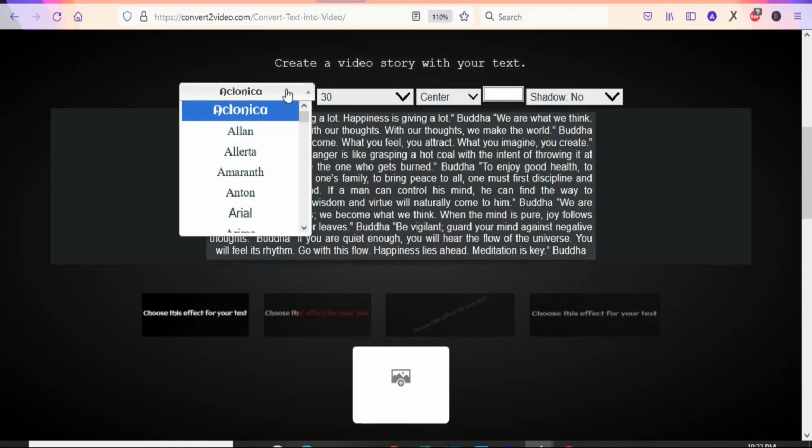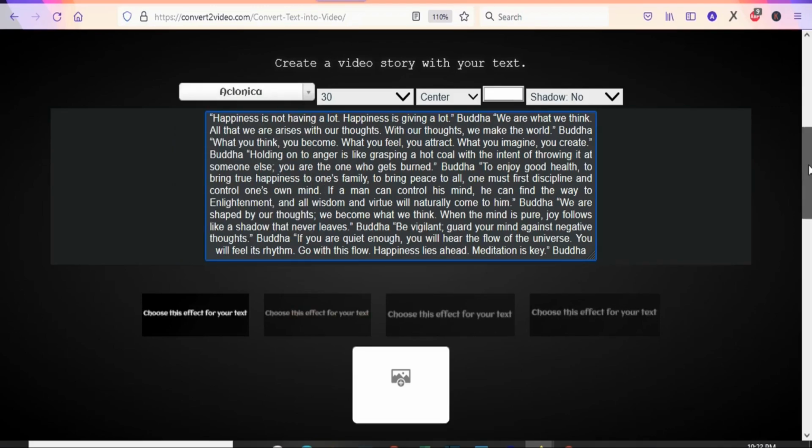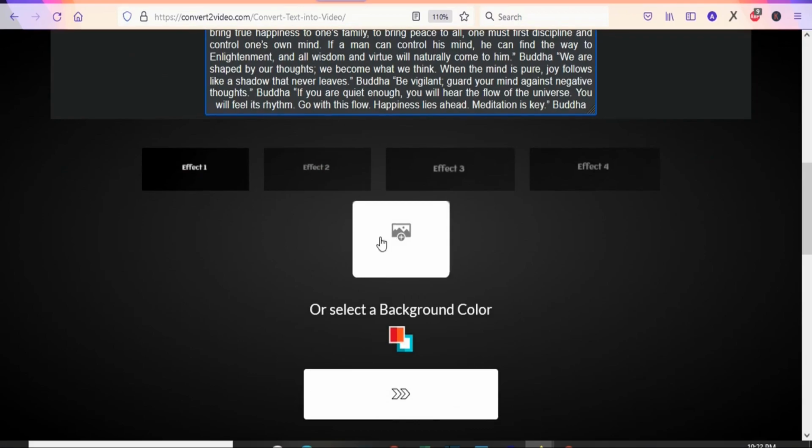Another thing that you can do is that you can choose the font theme for your text. So you can see there are a lot of them here that you can choose. So once that is done, the next thing is that we are going to upload a background image so that your text will appear on a background. Our course is about the Buddha, so we are going to find a Buddha image and then upload it as